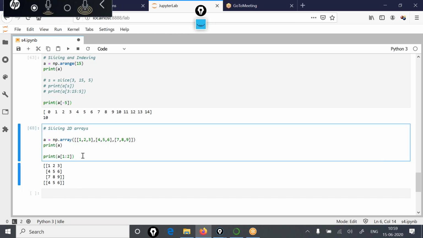So please try to understand how this slicing behaves in the case of a 2D array. Basically, if you are specifying some slice value in the first dimension, then that slice will act on the rows.